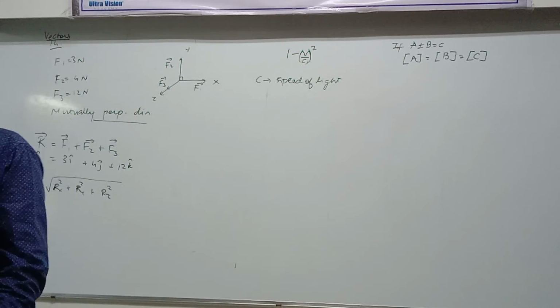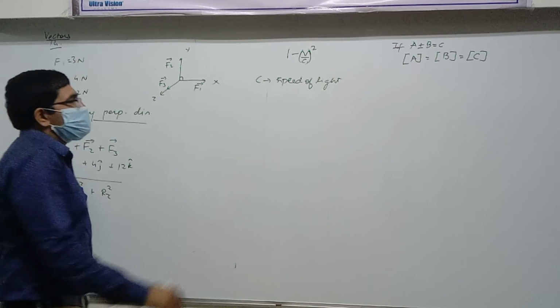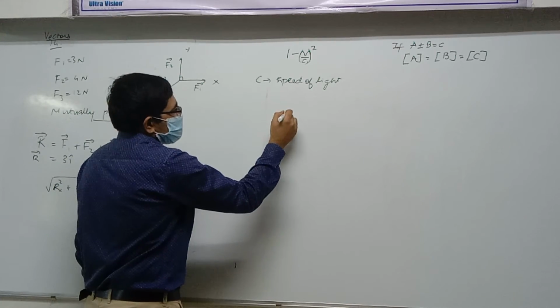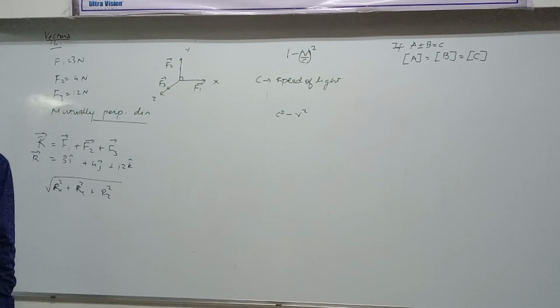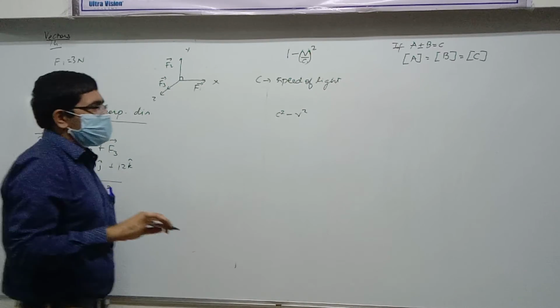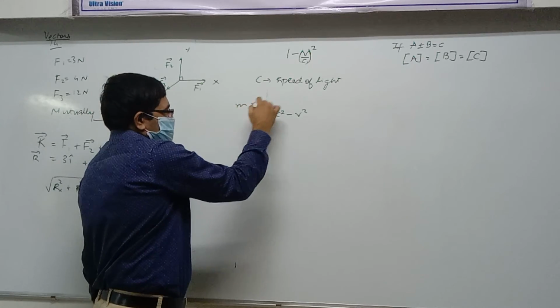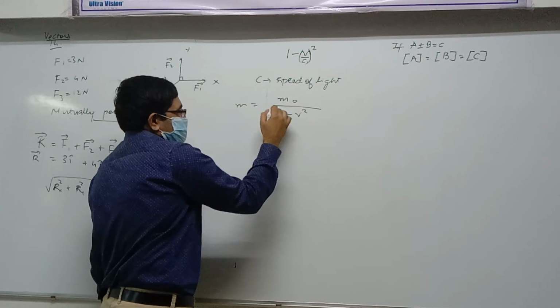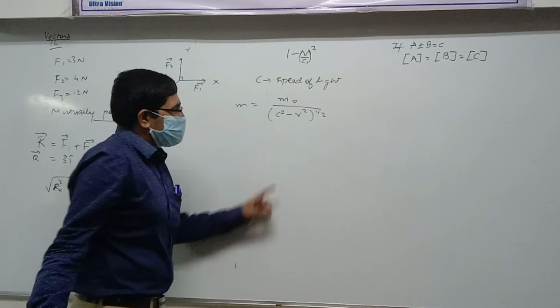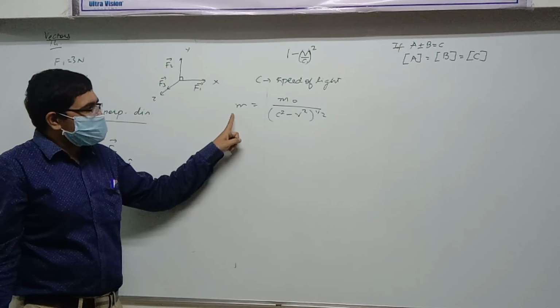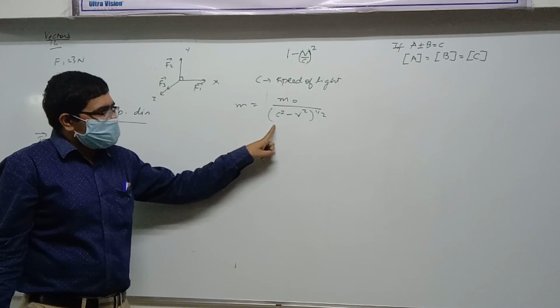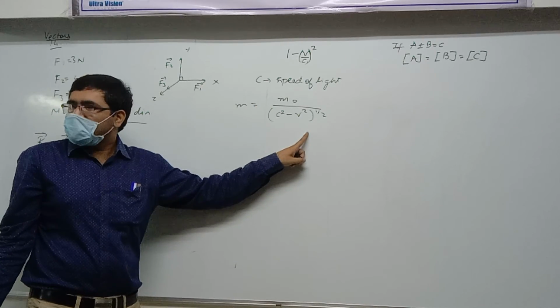Can you put c in the multiplication of one? You mean like this? Yes or no? But then there will be one little problem, because if you put c here, then mass cannot be mass divided by speed. Understood?